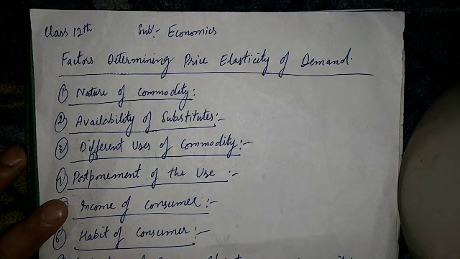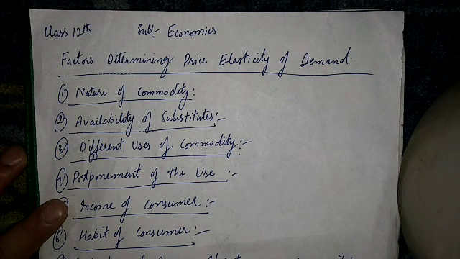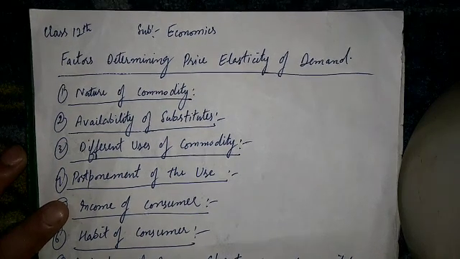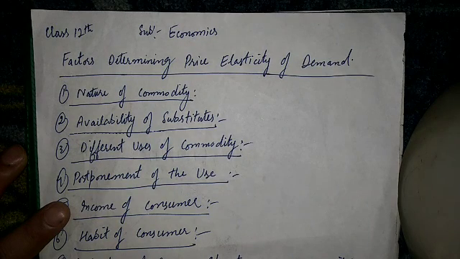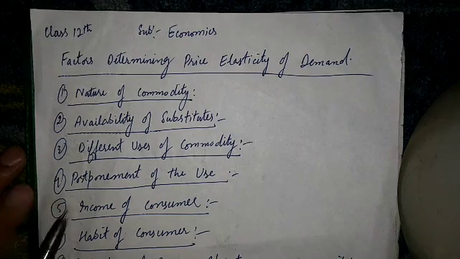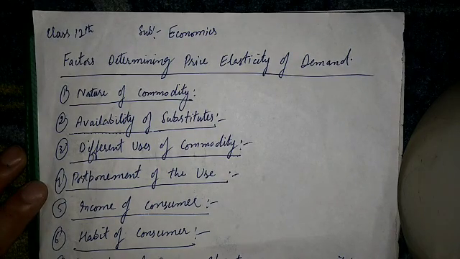You see, demands will be elastic for those commodities whose consumption can be postponed. For instance, demand for constructing a house can be postponed. As a result, demand for bricks, cement, sand, etc., will be elastic. Conversely, goods whose demand cannot be postponed, their demand will be inelastic. And the fifth one is income of consumer.